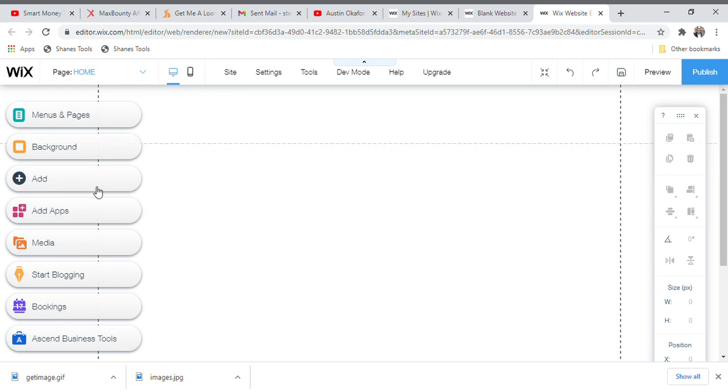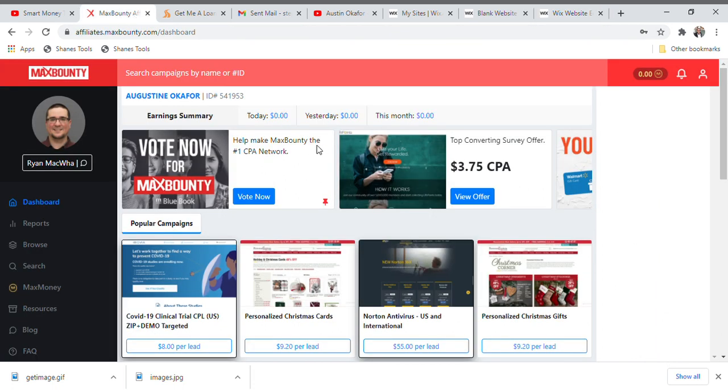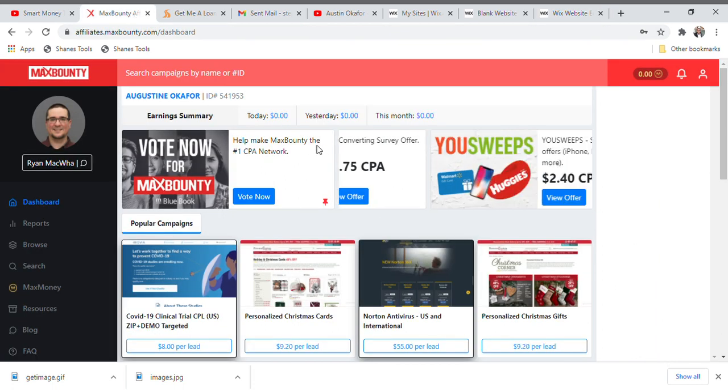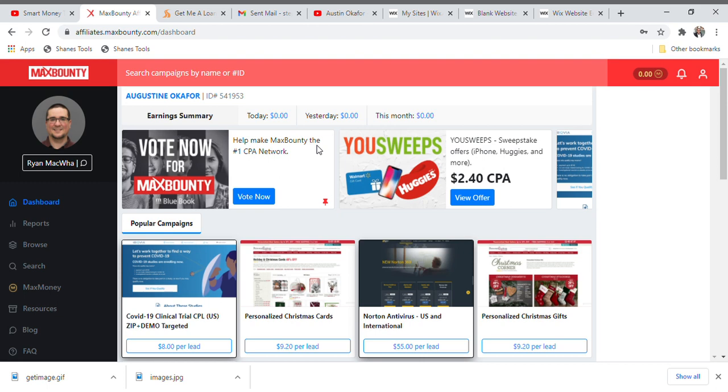But guys, before we go into this page, let us quickly go into a website called Max Bounty. If you have not yet registered on Max Bounty, go down to the description, click on the link that you can find there, and quickly go and register on Max Bounty, because Max Bounty is a very wonderful site, very sensitive. If you are not an expert, if you are not very good at using Max Bounty, you might make one or two mistakes that will get you kicked out.